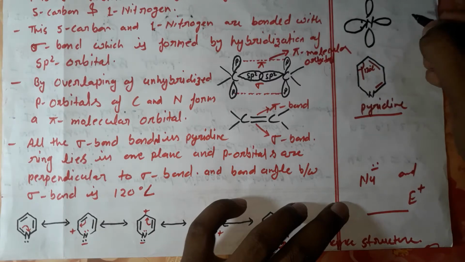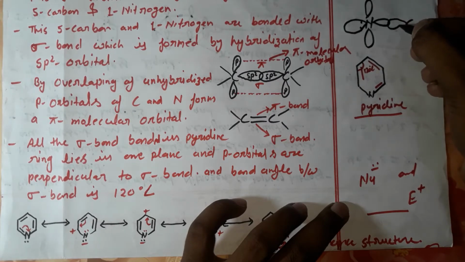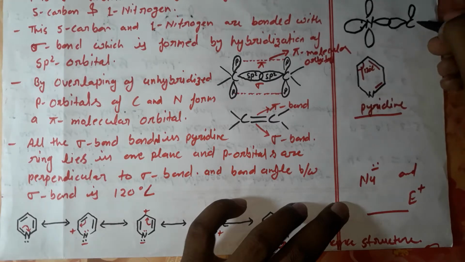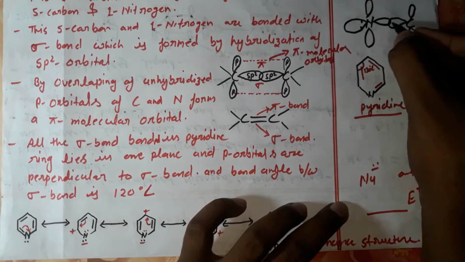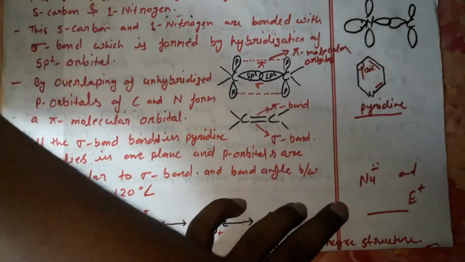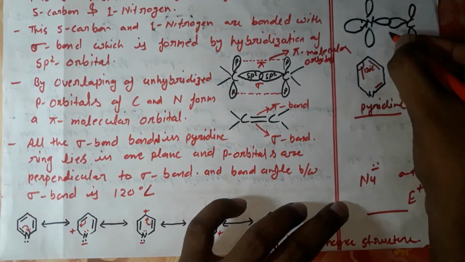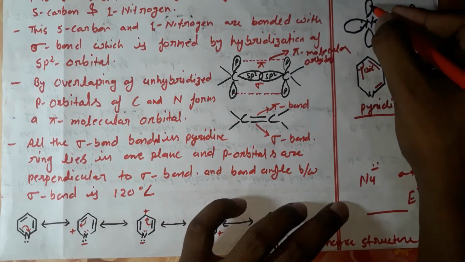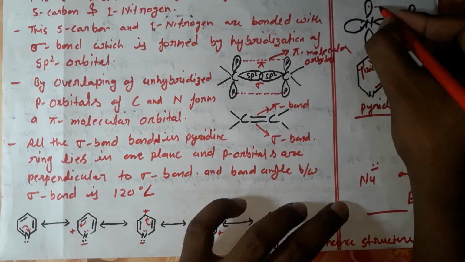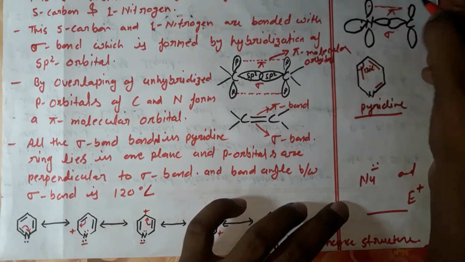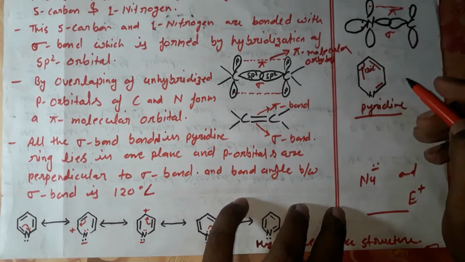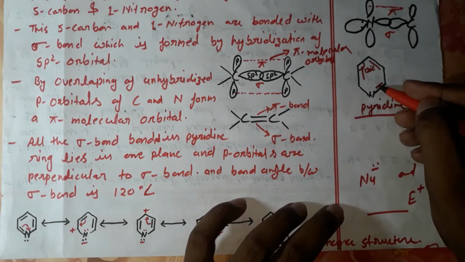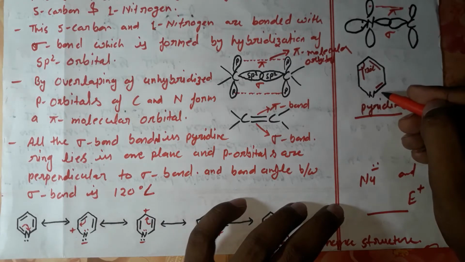This is a carbon atom with an sp2 orbital and a p orbital. When sp2 orbitals overlap, they form a sigma bond, and when p orbitals overlap, they form a pi bond. So this is the bond between nitrogen and carbon: this one is the pi bond, and the black one is the sigma bond.